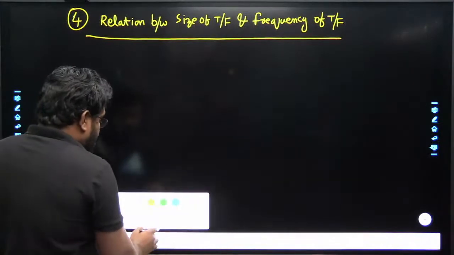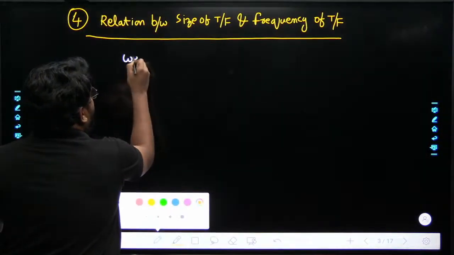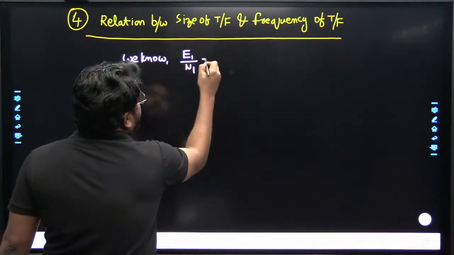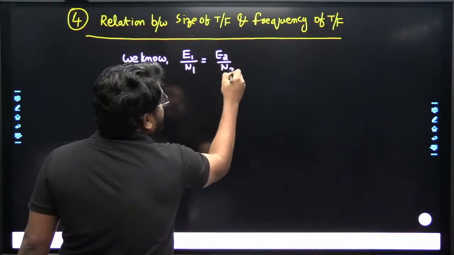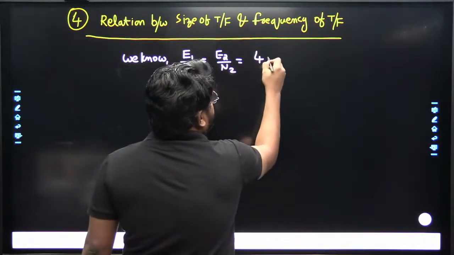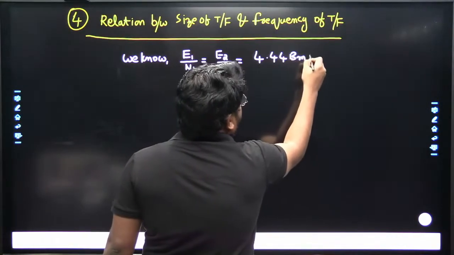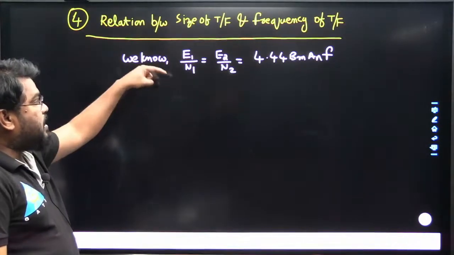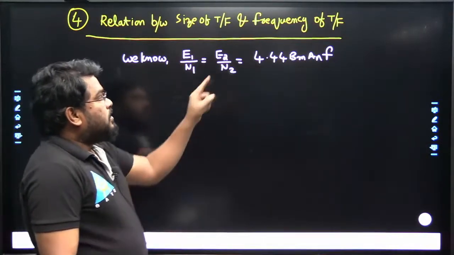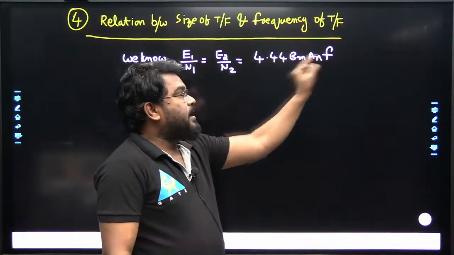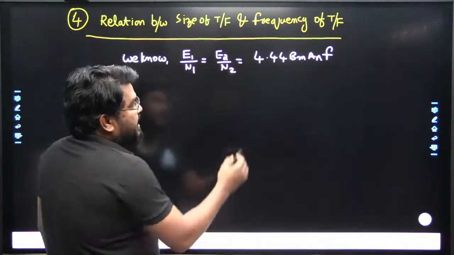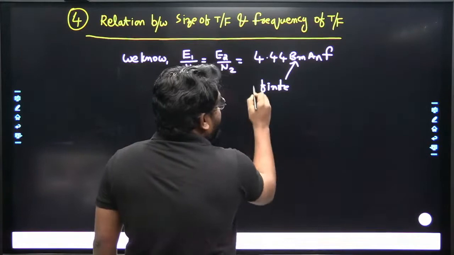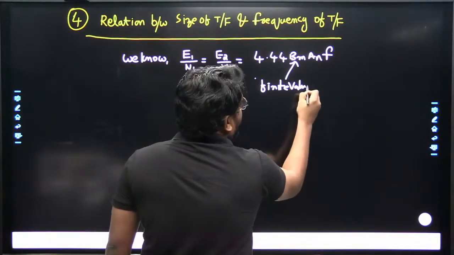We know the EMF per turn ratio: E1 by N1 is equal to E2 by N2, which is equal to 4.44 B maximum A f. Here B maximum is some finite value, it depends on the type of the material.